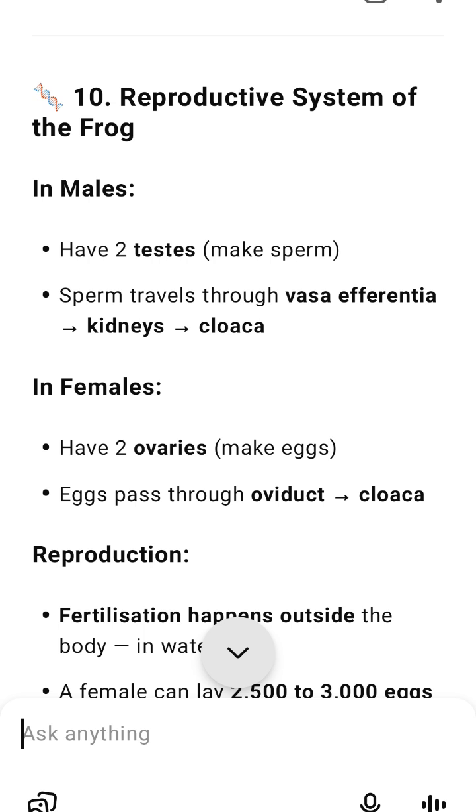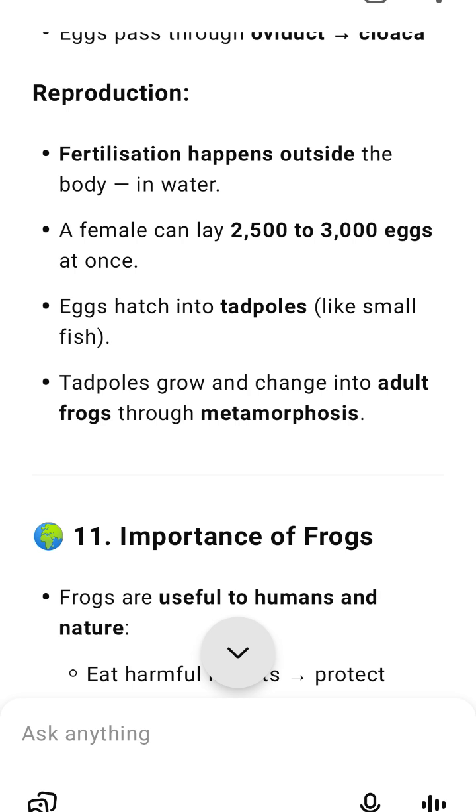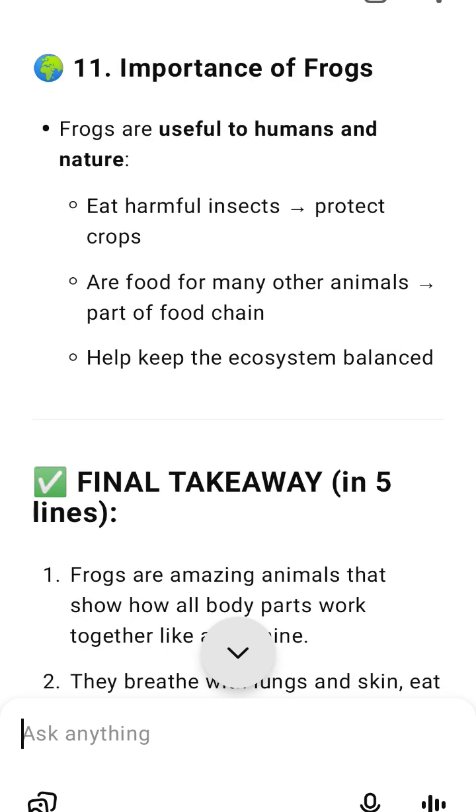11. Importance of frogs. Frogs are useful to humans and nature. They eat harmful insects, protect crops, are food for many other animals, are part of the food chain, and help keep the ecosystem balanced.